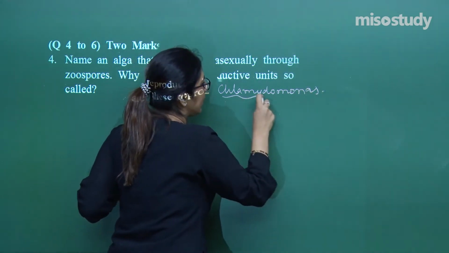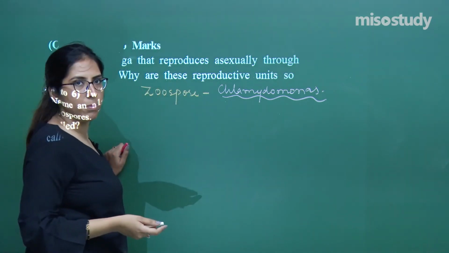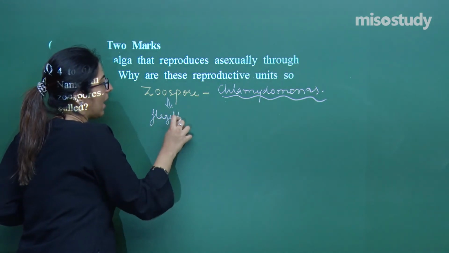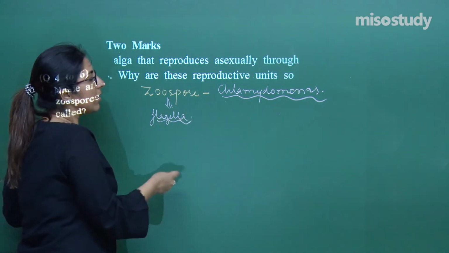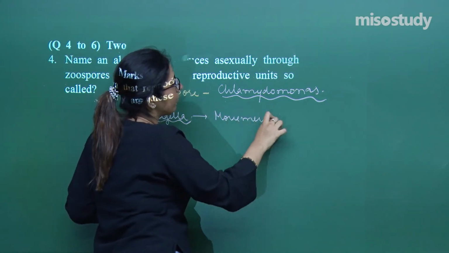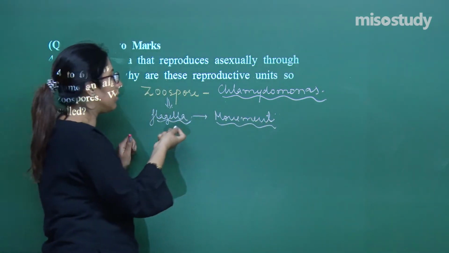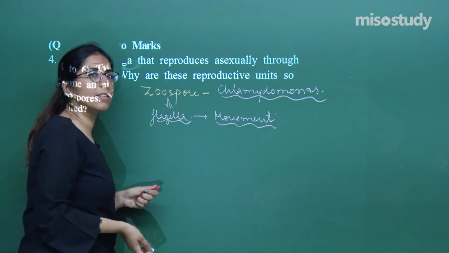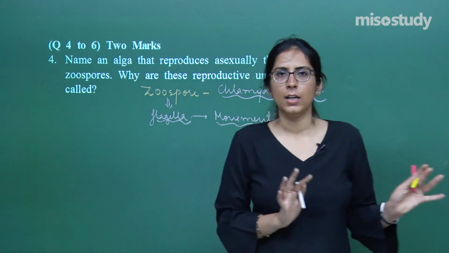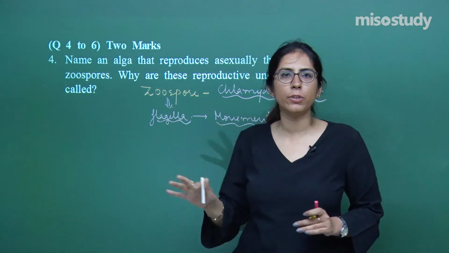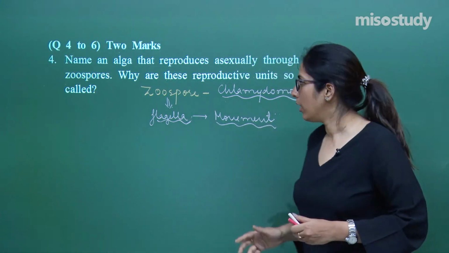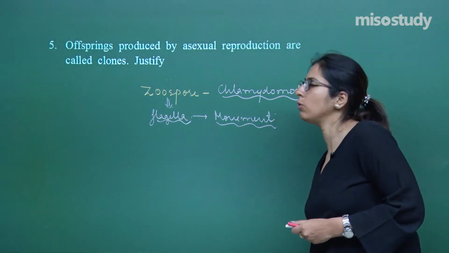Chlamydomonas, or green algae. In this case, the zoospores have flagella within them, and because of this flagella, they show movement. Like animals, they can move from one place to another because of the presence of flagella. That's the reason the name zoospore is given, right? We have also studied this in detail in our session, so I'm not going into depth on this topic, hoping that you have all seen our sessions. Now let's move on to the 5th question, question number 5.